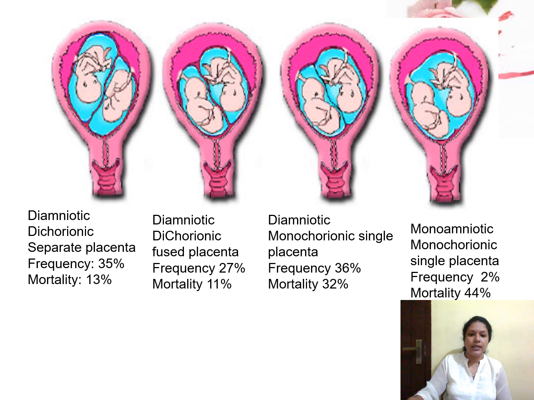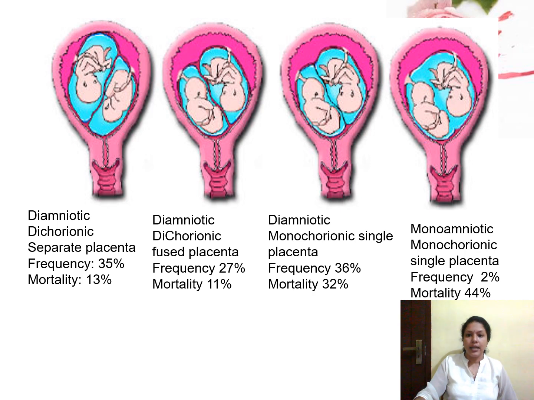Here you can see diamniotic dichorionic twins, with two separate amnions and two separate chorions; its frequency is 35% and the mortality rate is 13%. Here you can see diamniotic dichorionic with fused placenta, seen in 27% of multiple pregnancies, with a mortality rate of 11%.